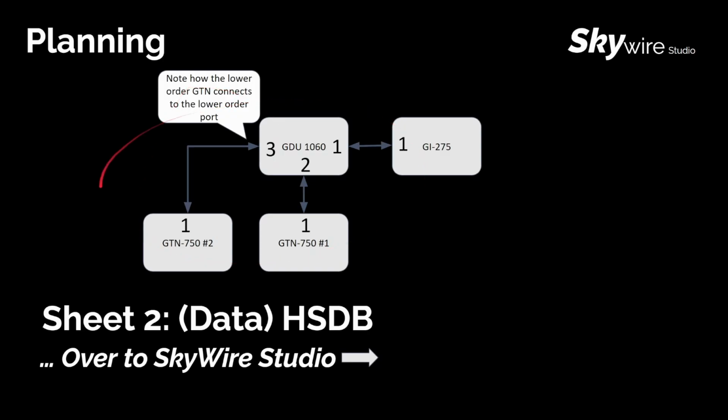So here's an example of an HSDB architecture from the TXI installation manual. We have a GDU, GI275, and 2 GTNs. So when we're talking about higher or lower criticality or priority ports, you can see here that the port number 3, which is a lower order port on the GDU, is connected to the second GTN. The number 2 HSDB port is connected to the number 1 GTN, because the number 1 GTN is going to be higher priority or criticality compared to the number 2, the redundant GTN.